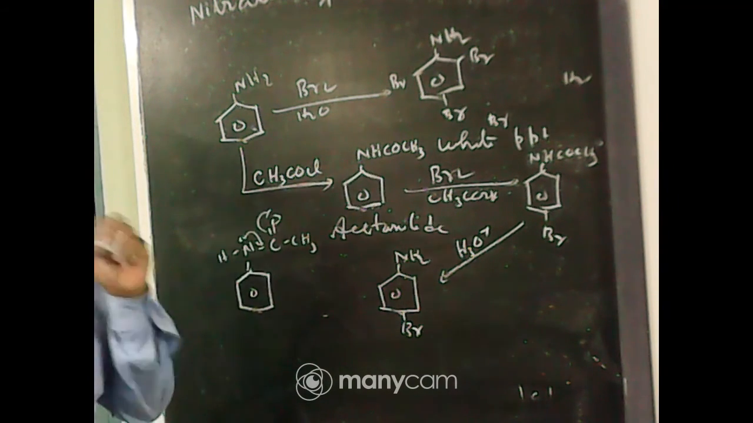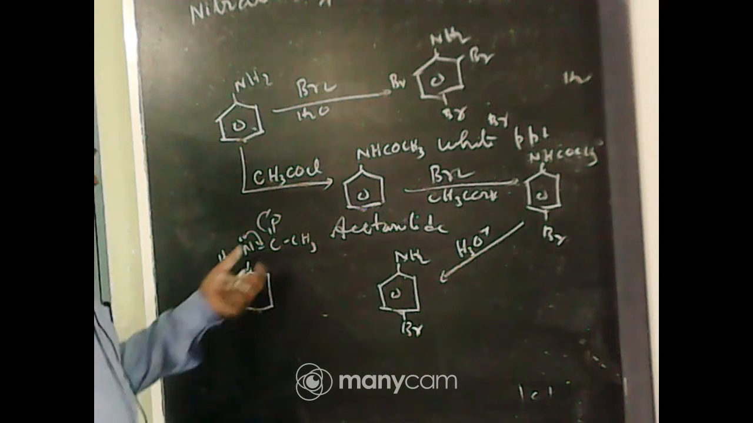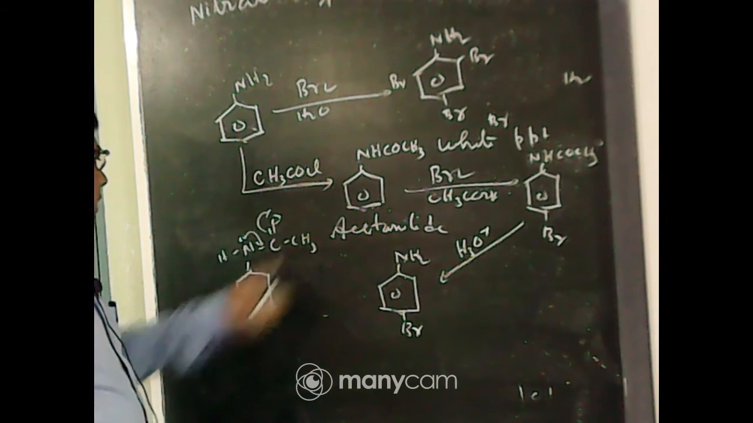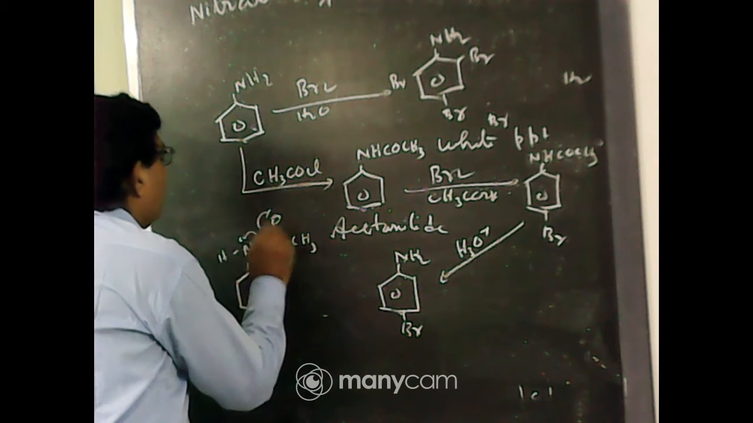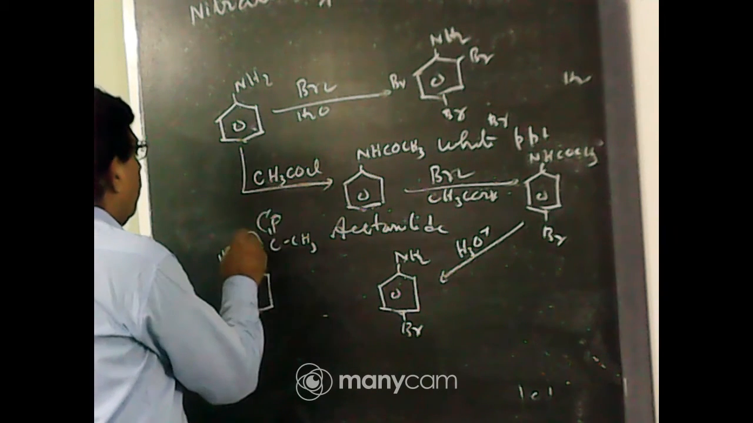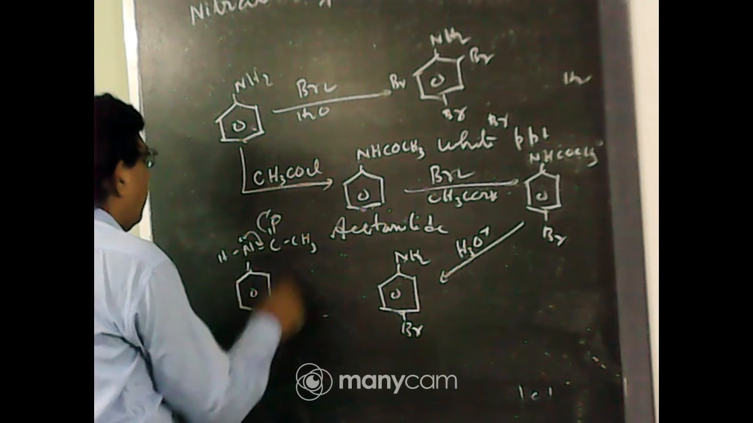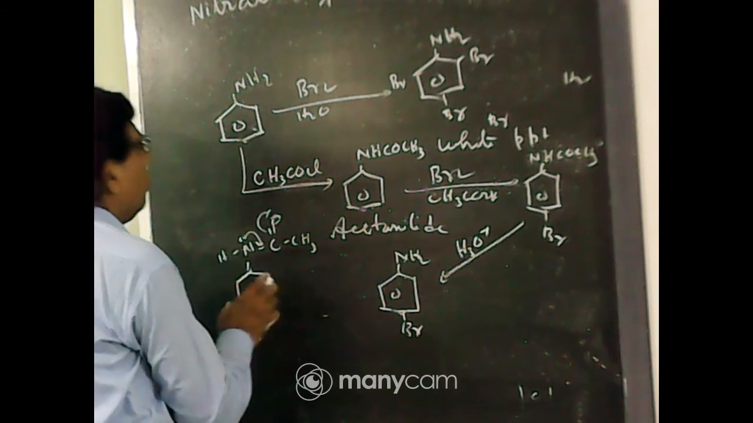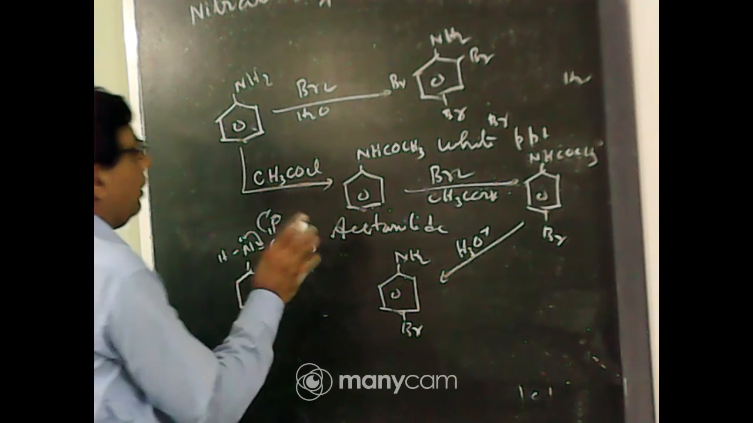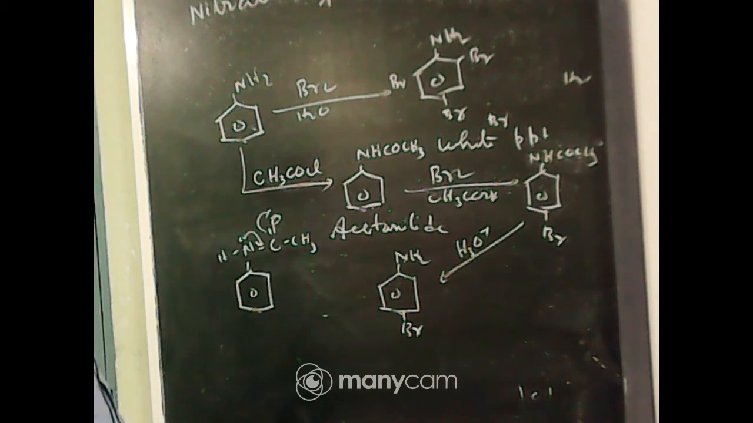Now, how does this NHCOCH3 group deactivate the benzene ring? You see, in NHCOCH3, the lone pair of electrons of the nitrogen atom is involved in resonance with the carbonyl group. So it cannot be involved in resonance with the benzene ring. So the electron density of the benzene ring cannot be increased. So the ring is not activated, and only para or ortho product is obtained.